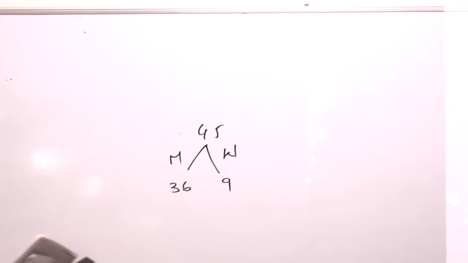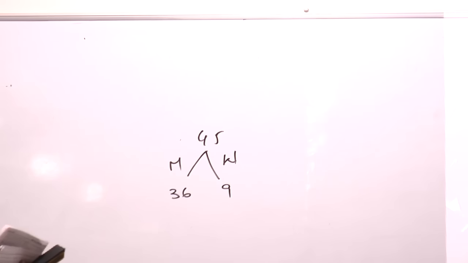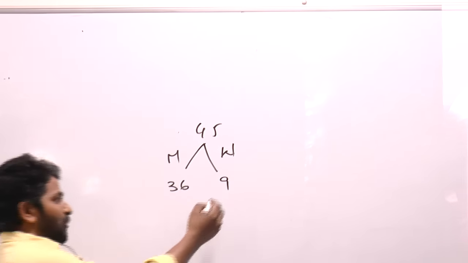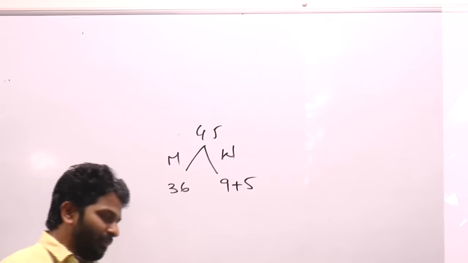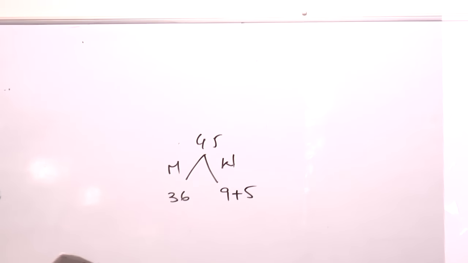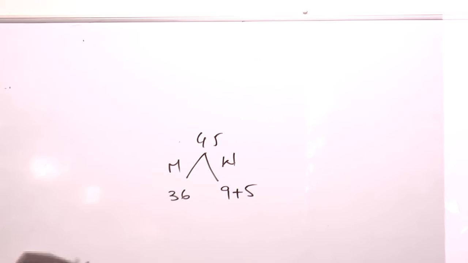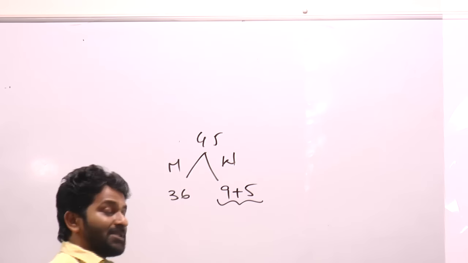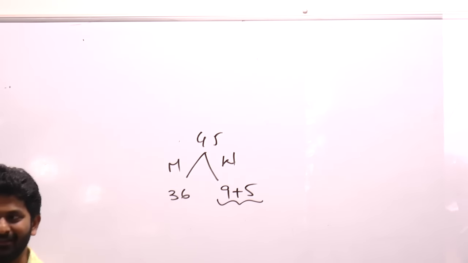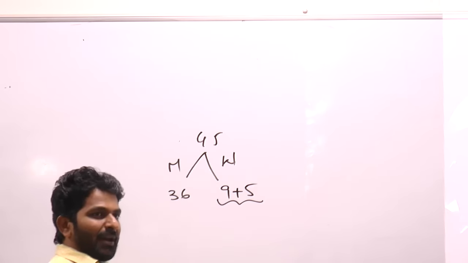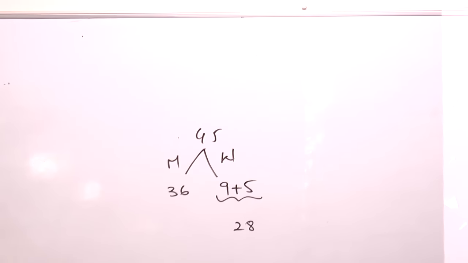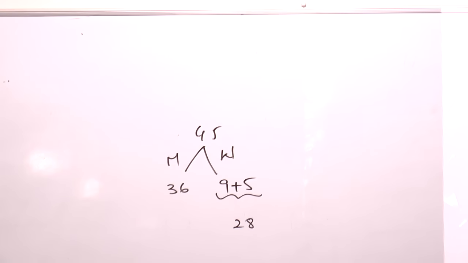Next, what happened? Then 5 liters of water was added to the remaining mixture. So to this content they have added 5 more liters of water. Total quantity is 50 liters. What is the percentage of water in the new mixture? In the new mixture, the water quantity is 14 liters for 50 liters. Percentage means per 100. Per 100, that will be 28. So the answer is 28%.